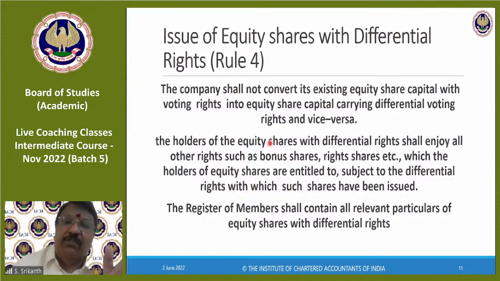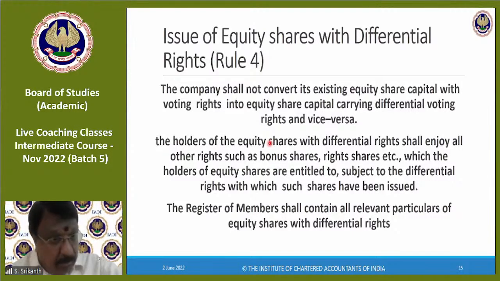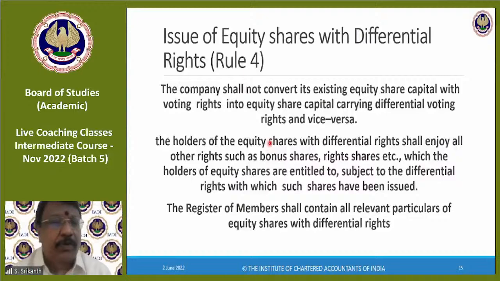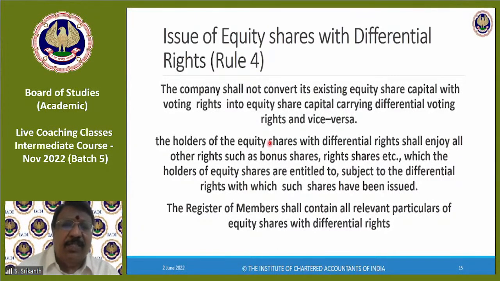The holder of the equity shares with differential rights shall enjoy all other rights, such as bonus shares, right shares. In case the company issues bonus, these holders also will get. If they issue for every 2 shares, 1 bonus, our friend also will get 1 share for every 2. If rights are offered, same. The market price of the share, to my knowledge, cannot be different from the normal equity shares. It should not be. Okay. So the holders of equity shares with differential rights will enjoy all the same rights. The register of members shall contain all relevant particulars of equity shares with differential rights.